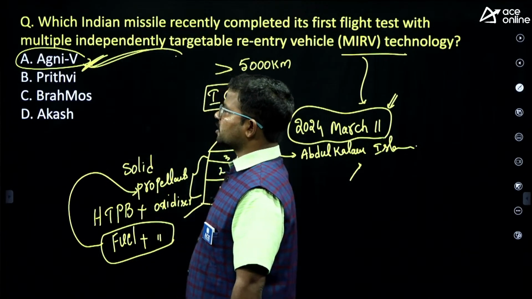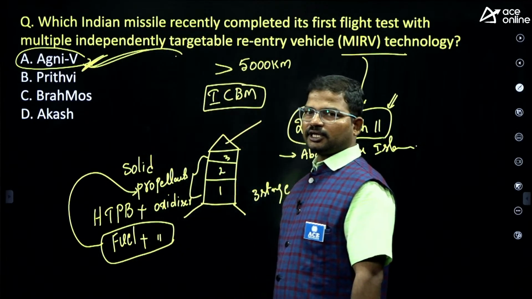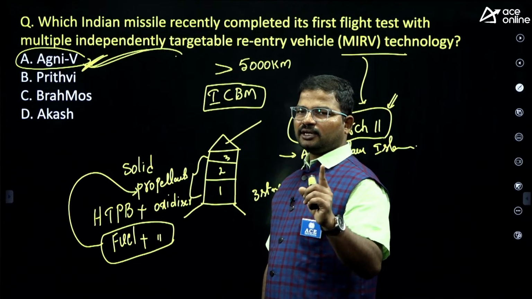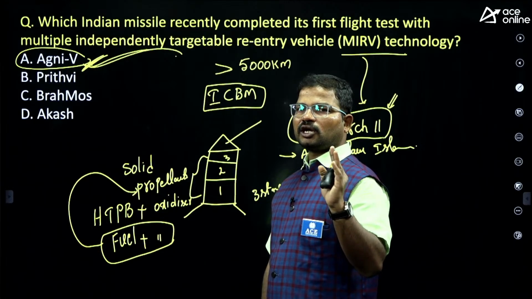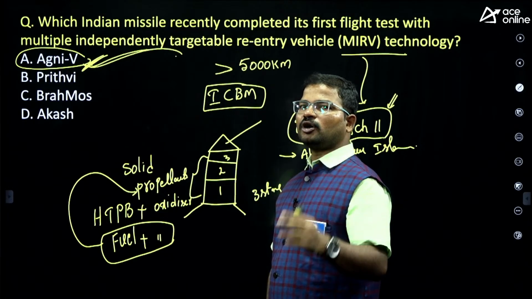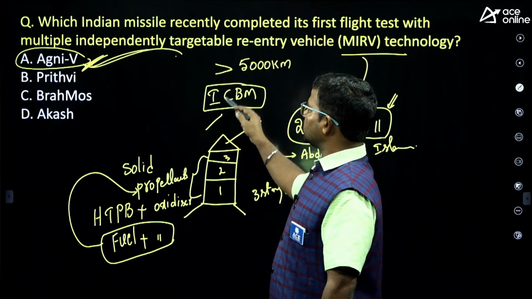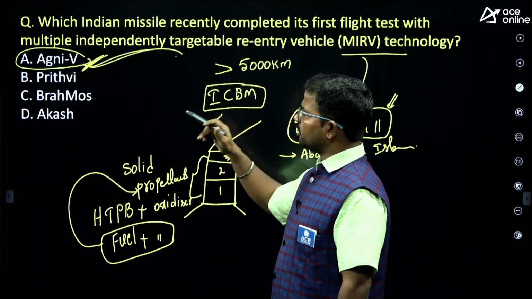So recently this missile was tested. At present, India has only one kind of intercontinental ballistic missile. The name of that missile is Agni 5.